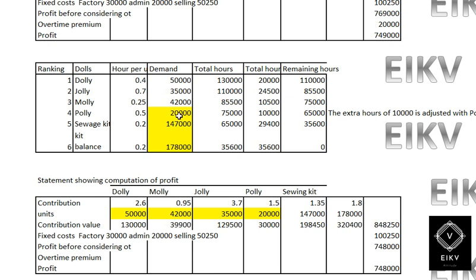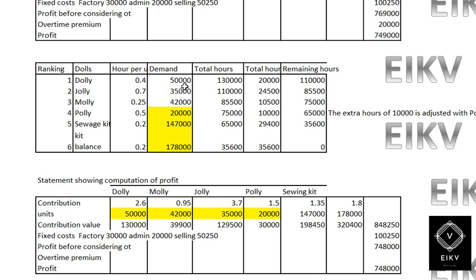So the production will be for only 20,000 units. Therefore when we subtract 10,000 from 75,000, it will give 65,000 remaining hours available.